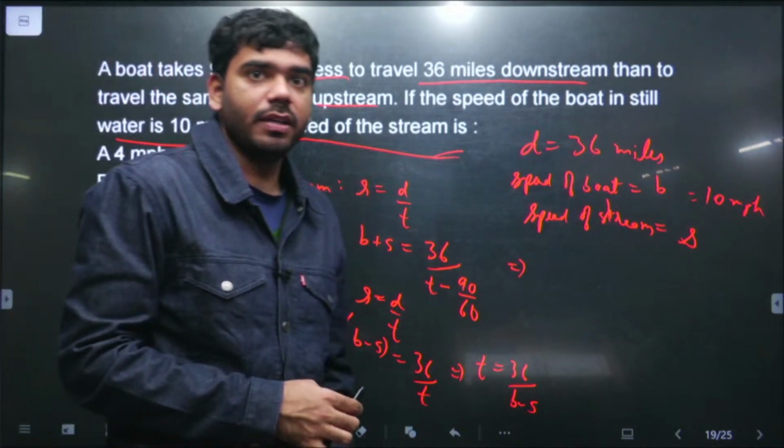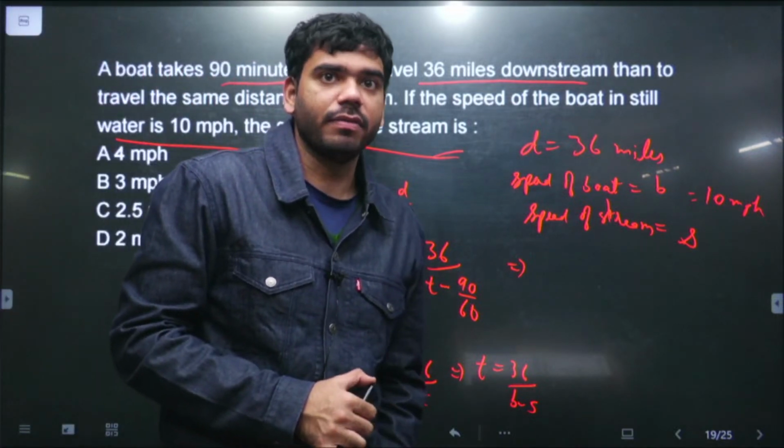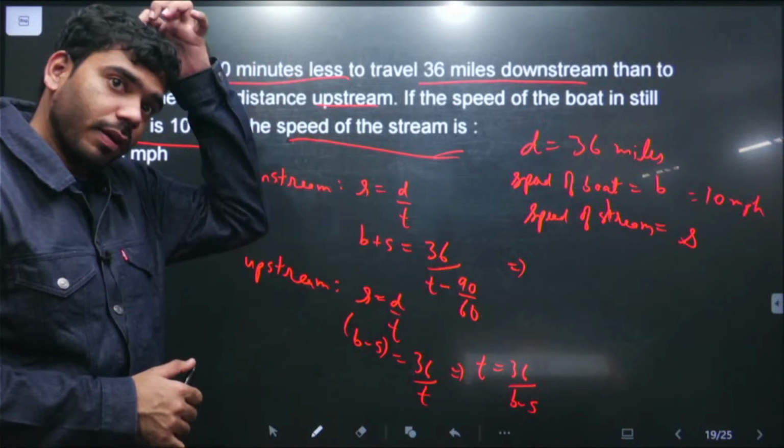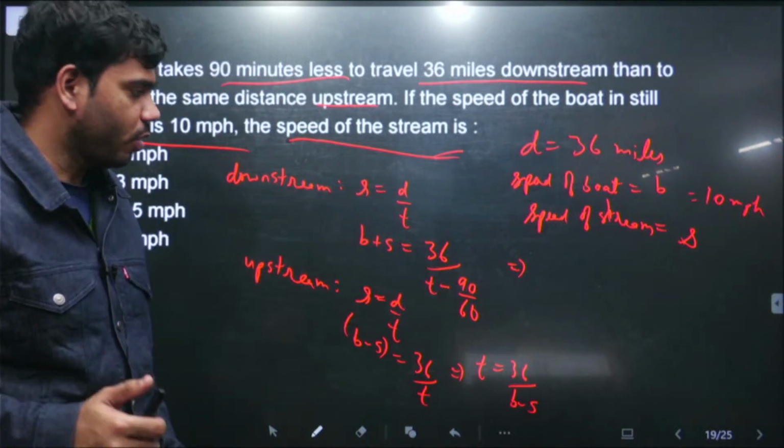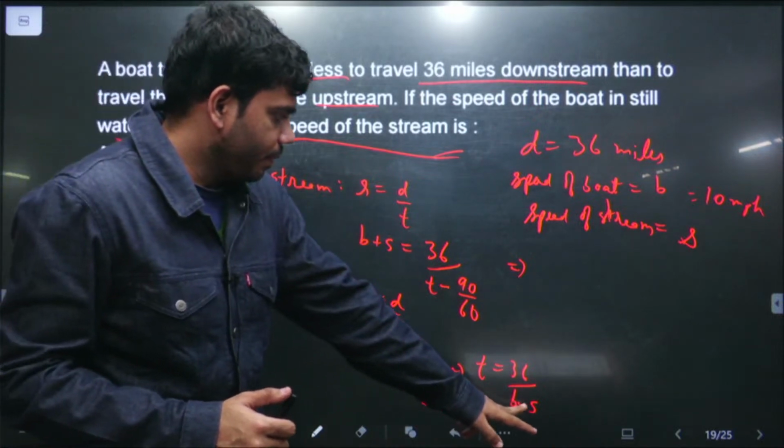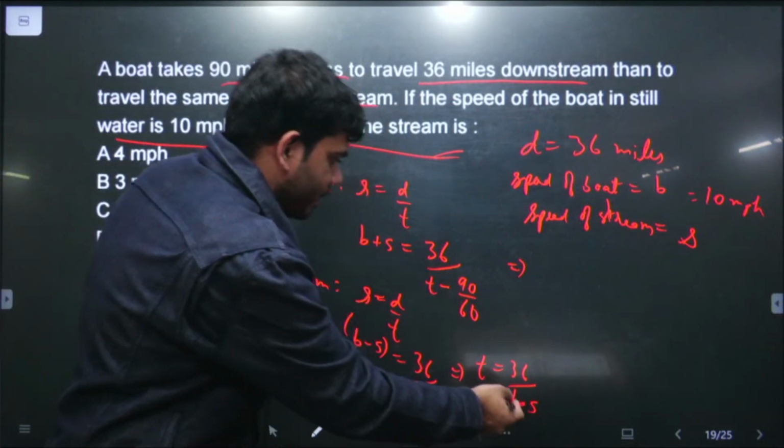Santosh Dash is saying 2.5. No, Santosh, 2.5 is wrong. You have to be very careful in the calculation. Let us see what you are doing wrong. So this time that came here will be 36 upon b minus s.